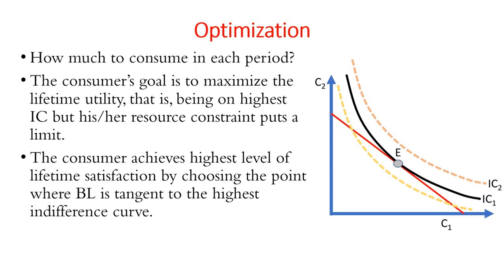Therefore, the highest level of satisfaction is achieved at point E. And at this point, the slope of indifference curve, which is the marginal rate of substitution, is equal to the slope of budget line, which is equal to 1 plus R.